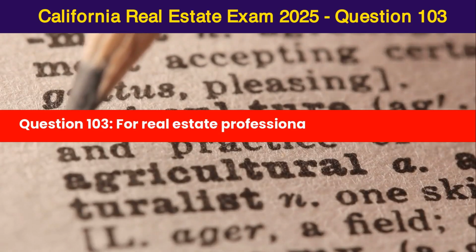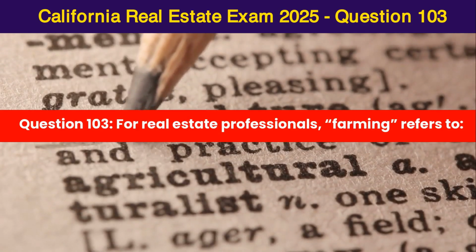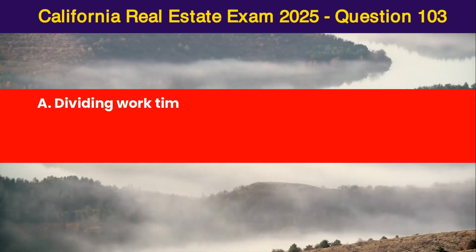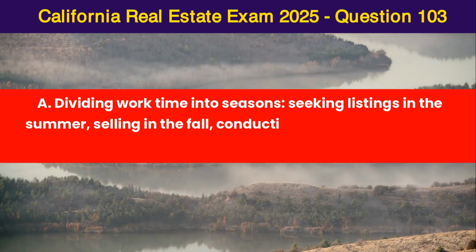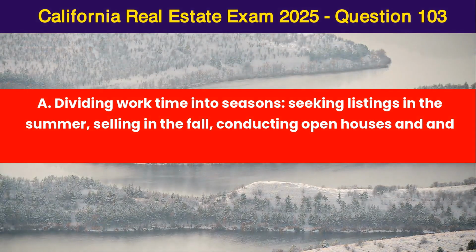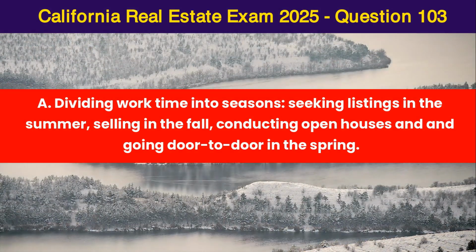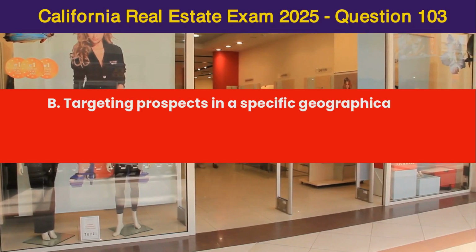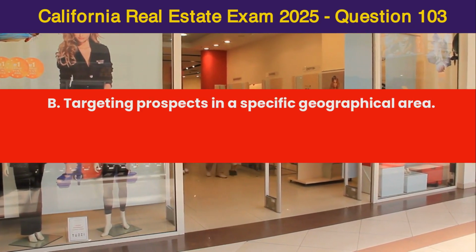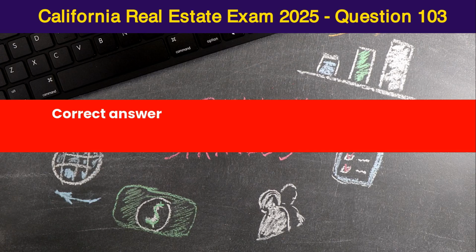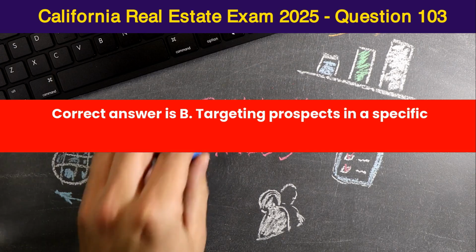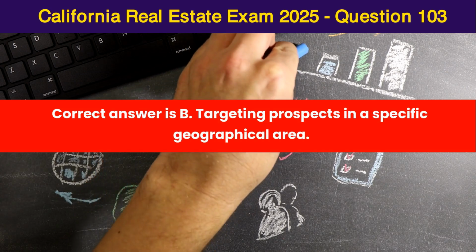Question 103. For real estate professionals, farming refers to: A. Dividing work time into seasons, seeking listings in the summer, selling in the fall, conducting open houses and going door to door in the spring. B. Targeting prospects in a specific geographical area. C. Both A and B. D. Selling property in a rural area. Correct answer is B, targeting prospects in a specific geographical area.